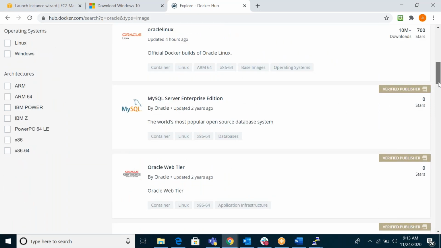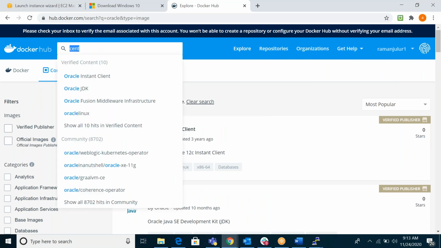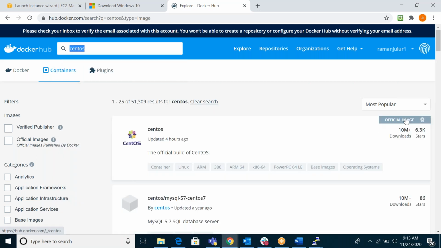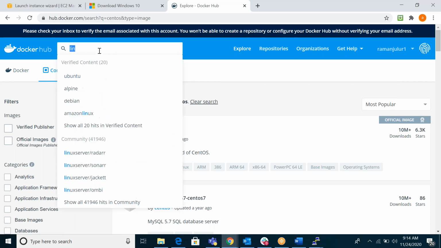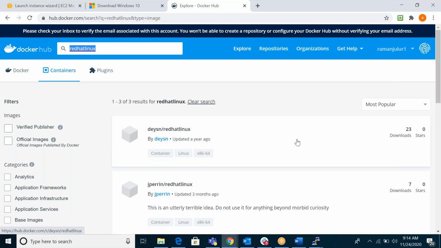You can search here. For example, I need CentOS. You can search for the CentOS image, and you can see this is the official image for CentOS. If I want CentOS as the base image, I can download CentOS. Otherwise, if you need Linux, for example Red Hat Linux, you can search the image. Sometimes you will get it, sometimes you will not. If you don't get it, download any base image and you can create your own customized image.